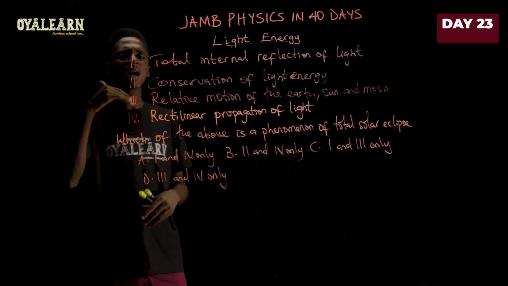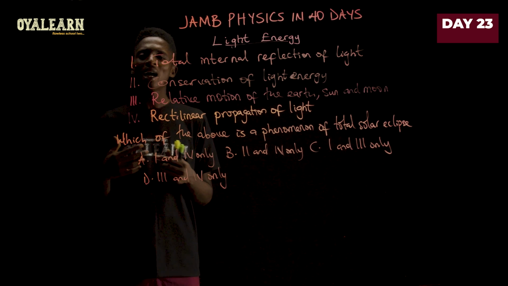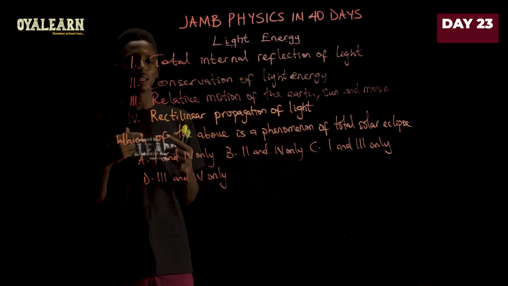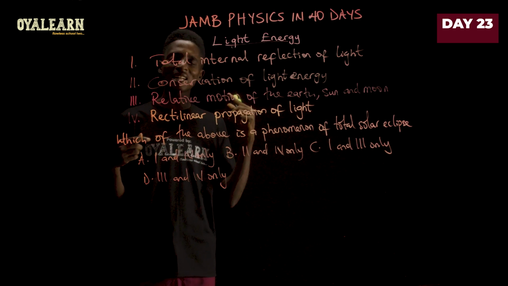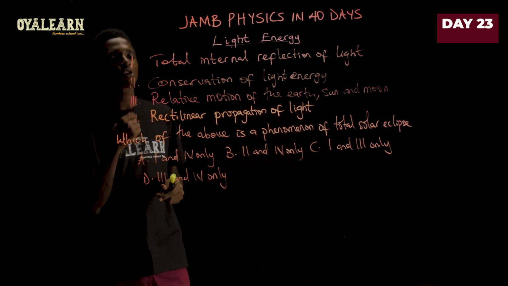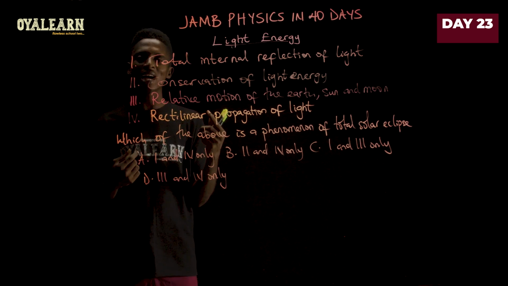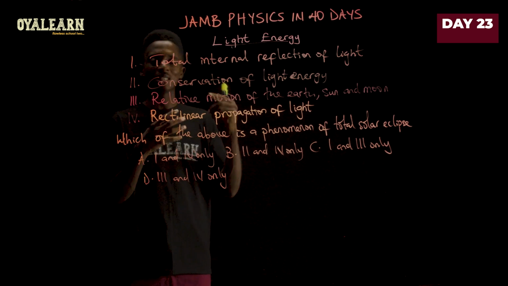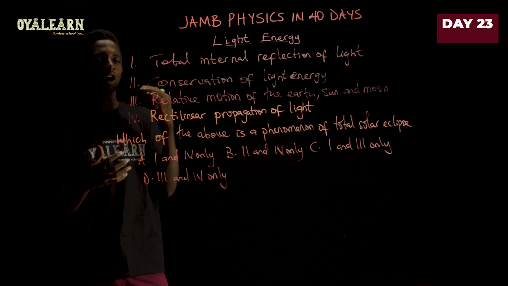And then the reason why this is periodic is because we see that the sun, the moon, and the earth are always moving relatively with each other, where the earth is rotating about its axis and at the same time revolving around the sun. And we also have the moon doing the same to the earth. It is on its own axis also rotating but also revolving around the earth, even though it is localized to the earth because of the earth's gravitational pull.